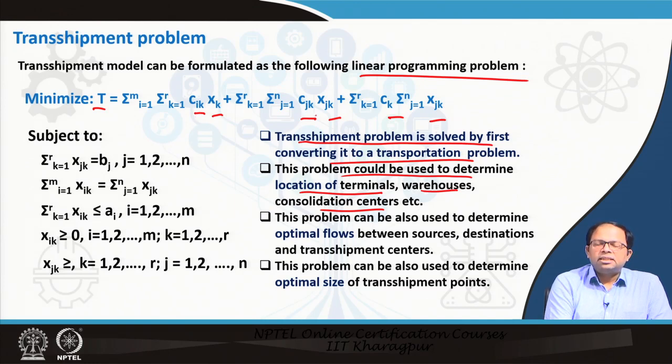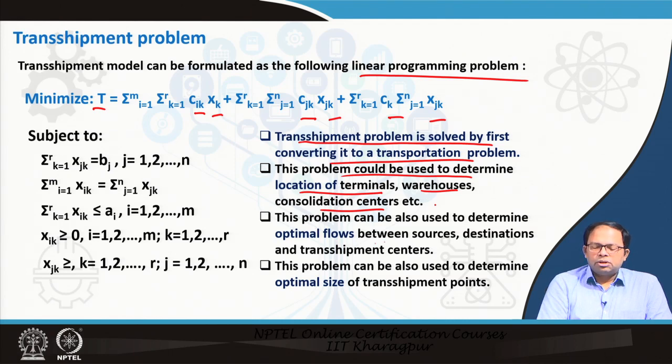Cik and Cjk are the two costs, from the origins to the transshipment center and from the transshipment center to the destination. So these two costs will vary based on the location. If I have 3 locations and I am trying to find out which will give me the lowest cost, then we can run this optimization problem including these 3 scenarios, and we can say that this particular location for the transshipment center would probably be preferred. So we can determine the location of the terminals.